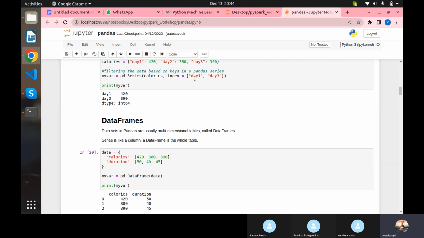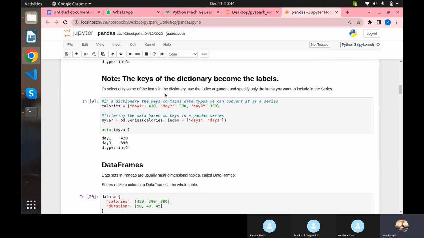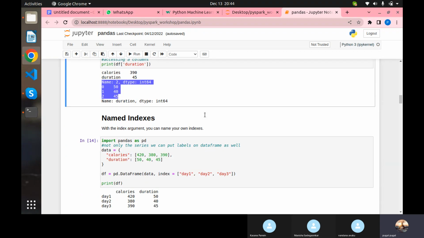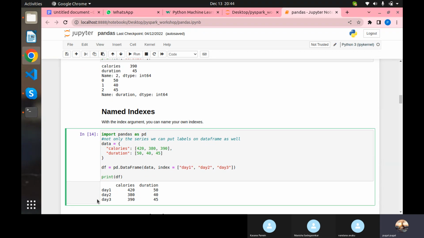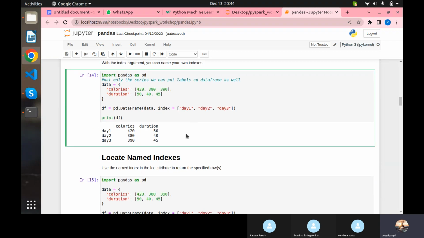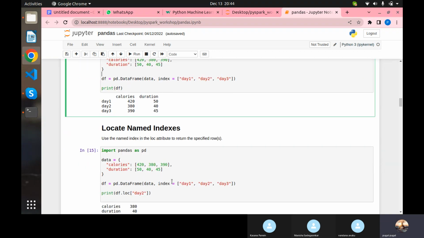Here we have seen how to change the row name in the series, which is labeling. Whereas when you are creating a data frame, there also you can put a row name. So that's what happens here. Named indexing, or we can call them labels. And after you have created the data frame, you can access by the row name, and it will give you the result.